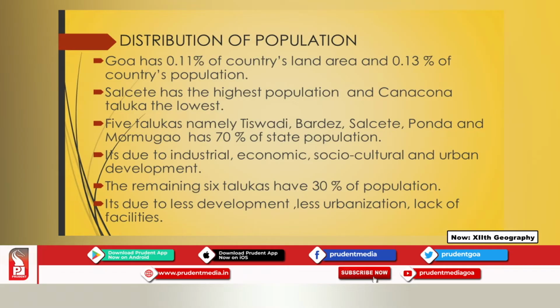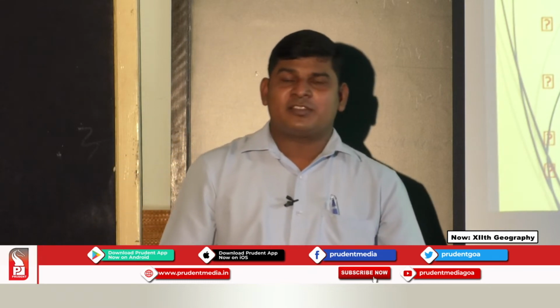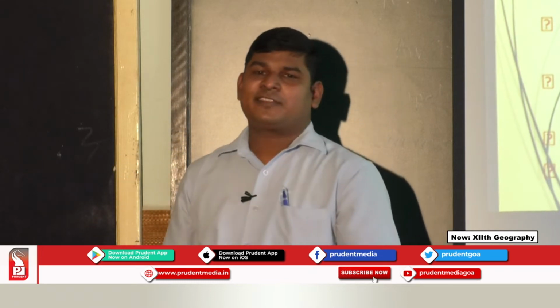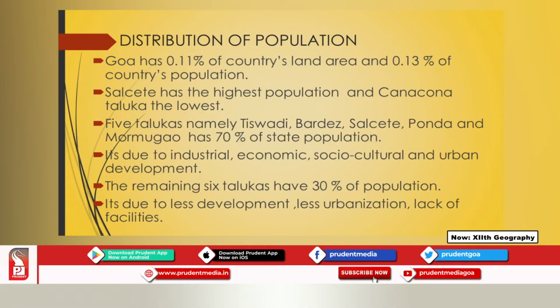So, the remaining 6 talukas have 30% of Goa's population. So, remember, Salsette is the most populous taluka of Goa, and Konkani is the one which has very less population in the state. Now, what are the reasons behind low population distribution in the remaining 6 talukas? You can link this to less development of the remaining 6 talukas.